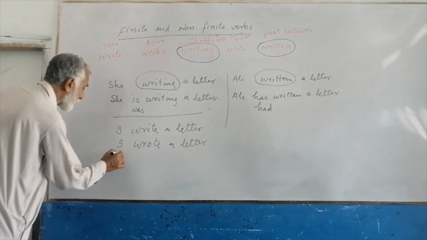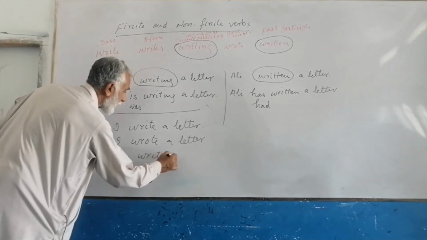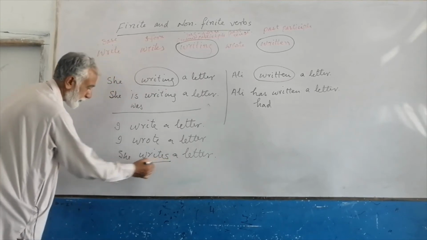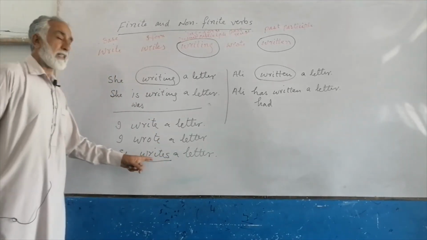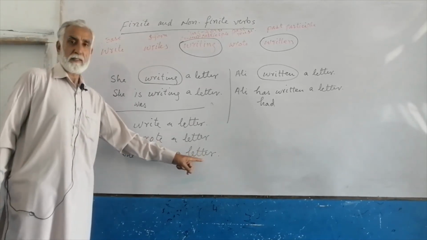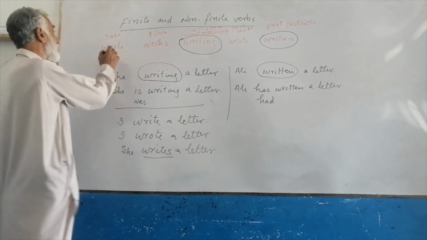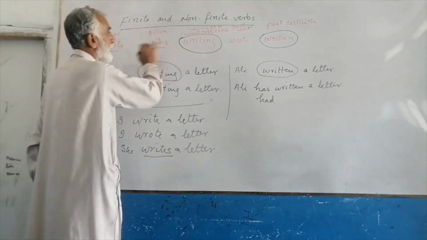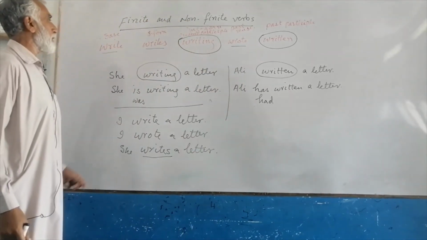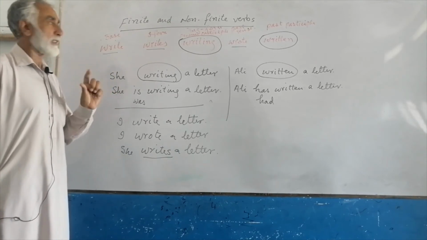Now, if I say, she writes a letter, it is also a finite verb because writes shows us the tense of the sentence, which is simple present tense. So write, writes, wrote, these are finite verbs because they show us the tense of a sentence.